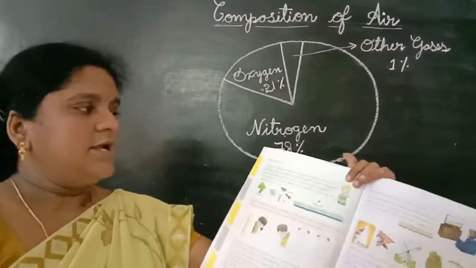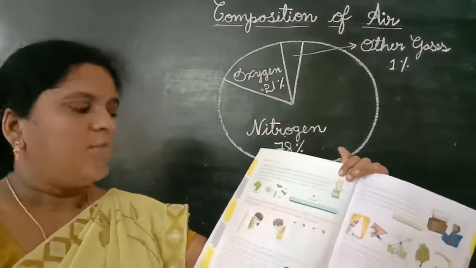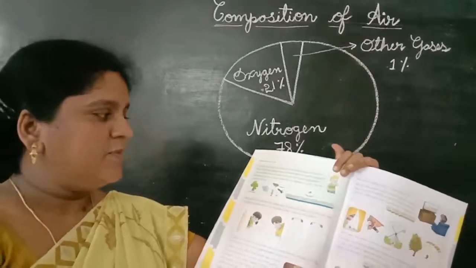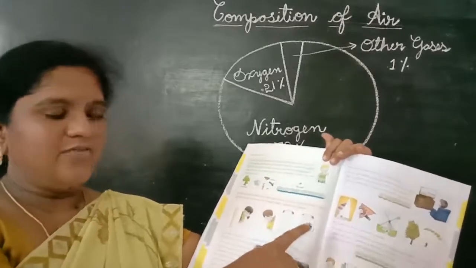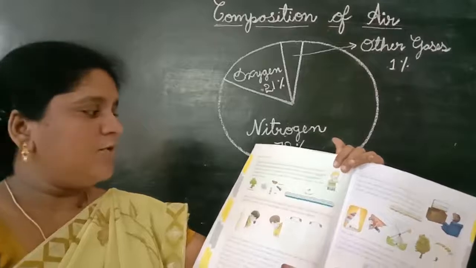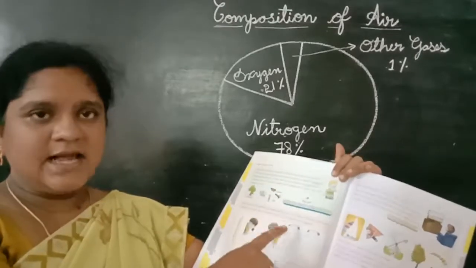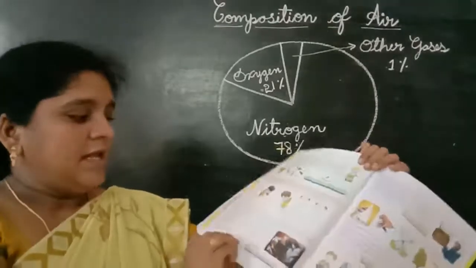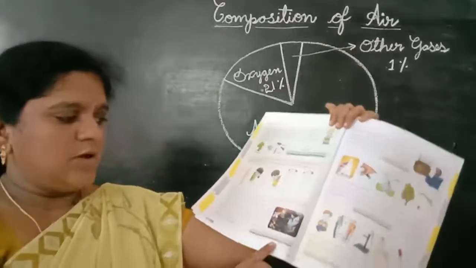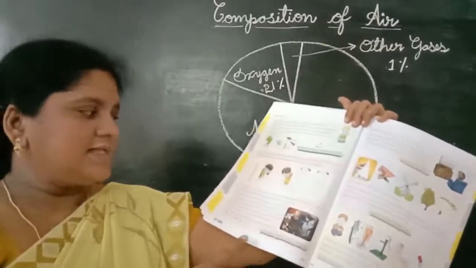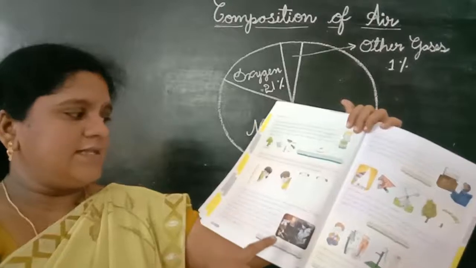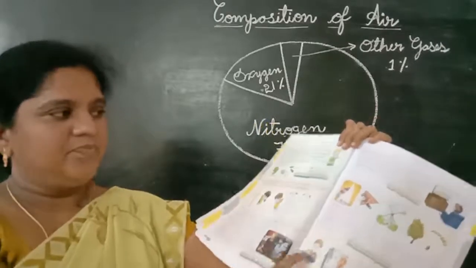Next, children, importance of air. First importance of air, children. Without air, there is no life on the earth. Examples, photosynthesis and respiration. Air supports burning of things. Example, the flame of the candle in the tumbler, experiment.